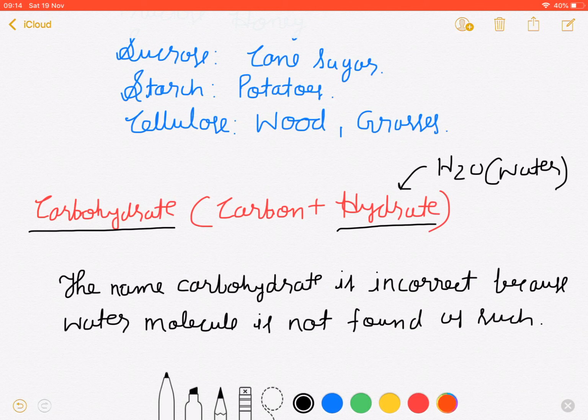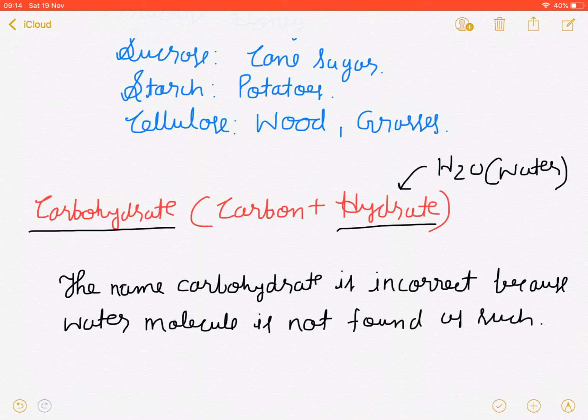No one has changed it, because when the microscope was not invented, and biochemistry concepts hadn't come yet, it was still believed that carbohydrate has water inside of it. But after the discovery of the microscope, X-ray spectroscopy and many new technologies, when the chemical structure of carbohydrate was discovered, it was found that the water molecule doesn't exist. When there were no technologies, it was believed that water was inside it, but later water molecules were not found inside of it.